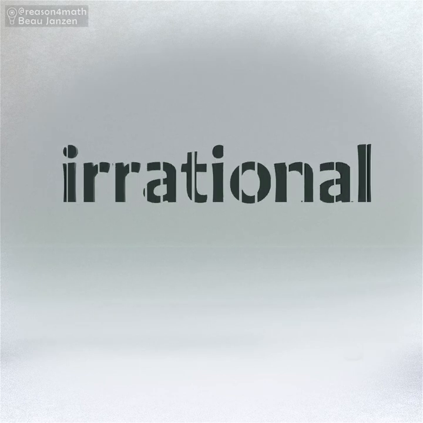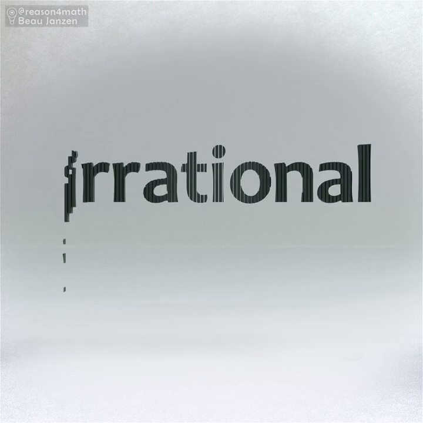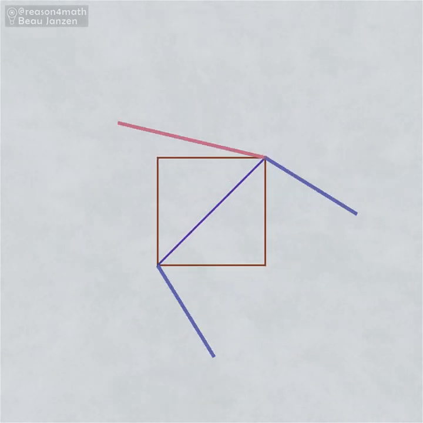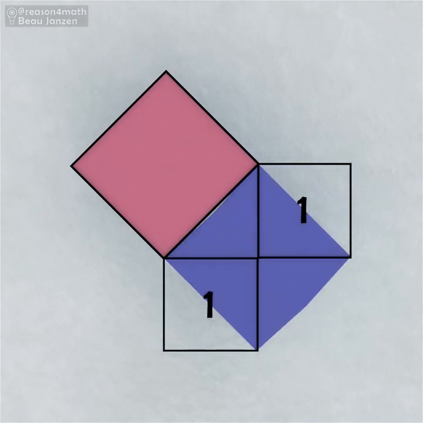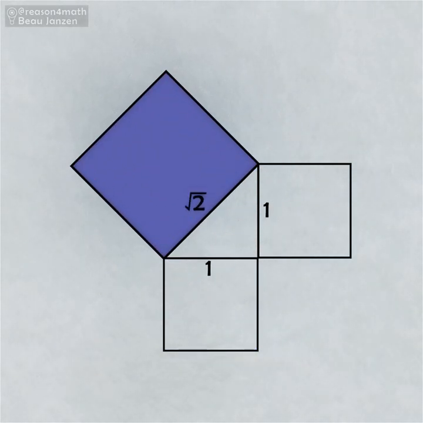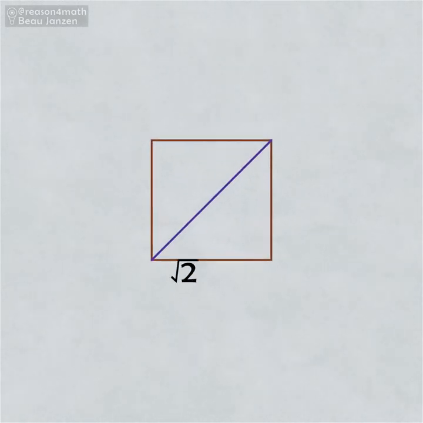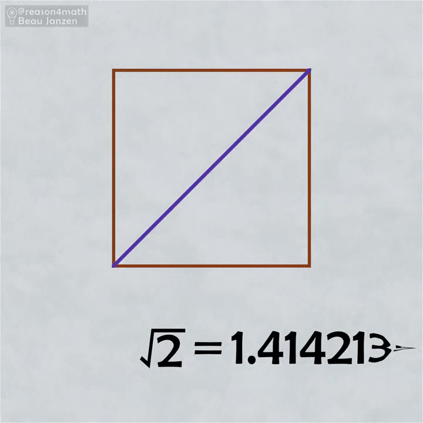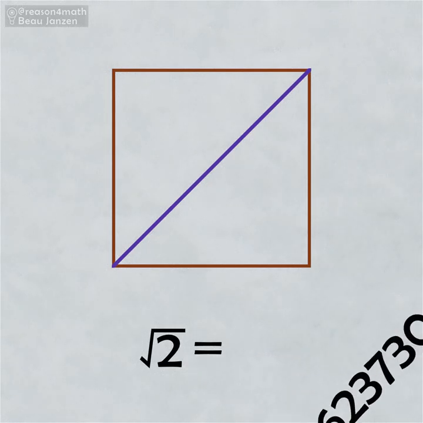Since fractions can break apart values into tiny, even infinitesimally small bits, it might seem logical that fractions can describe any possible quantity. However, that isn't the case. For instance, let's take a square measuring 1 unit on each side and find the length of the diagonal. We could use the Pythagorean theorem and conclude that the diagonal has a length of the square root of 2. Using a calculator to find the square root of 2, it would spit back a decimal that starts 1.4142 and apparently goes on forever.